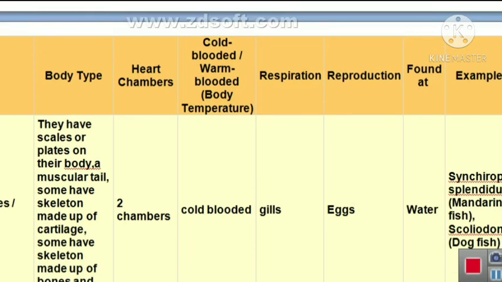How many heart chambers are present? Are they cold-blooded or warm-blooded? How is their respiration? They do it by gills, by skin or by lungs. Then how is their reproduction? Where are they found, and examples.